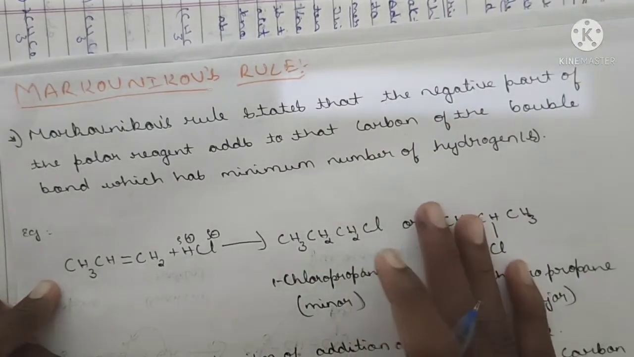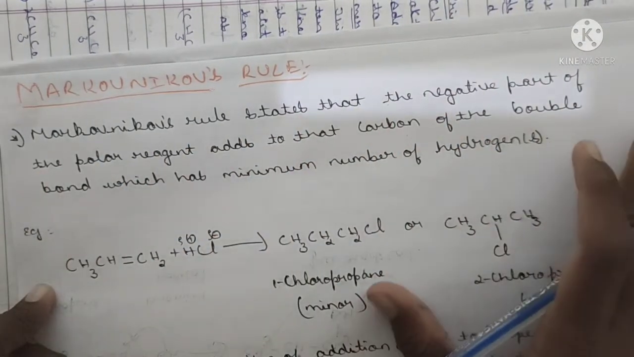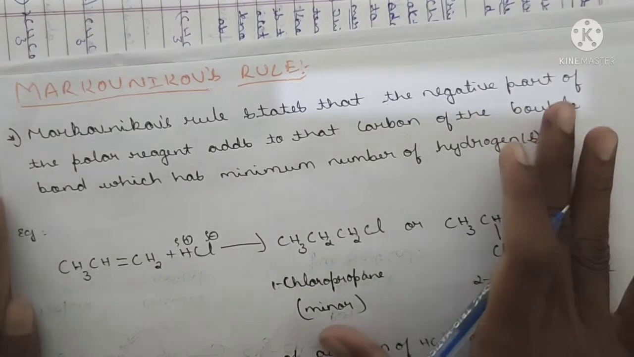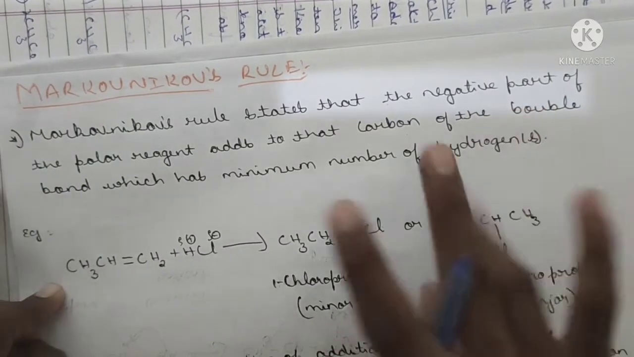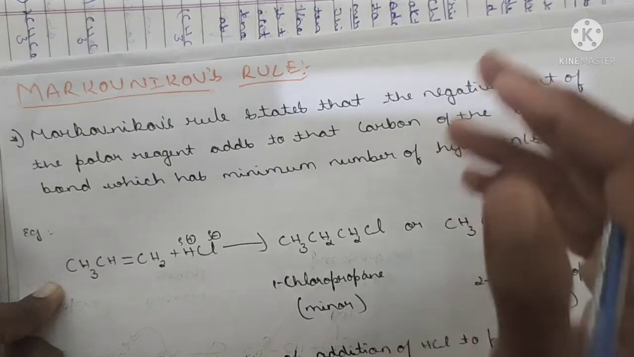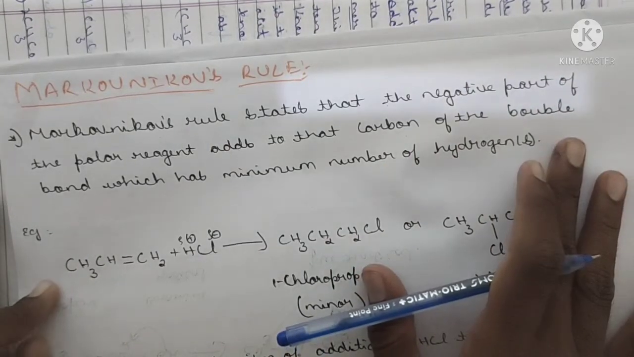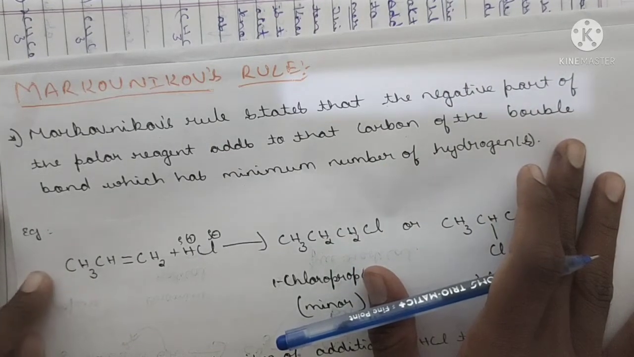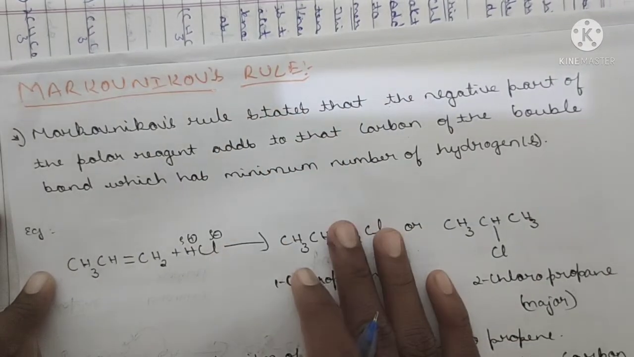Later we will discuss that mechanism. This is a simple definition of Markovnikov's rule. If you write it with the example, you can get 2 marks there. For the mechanism, 3 marks, total 5 marks. The marks are distributed in such a way. Then you can write one more definition for this.